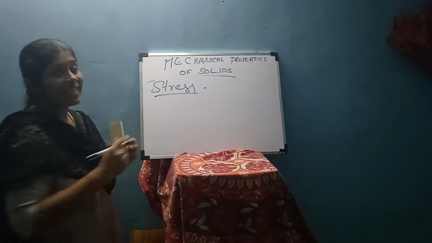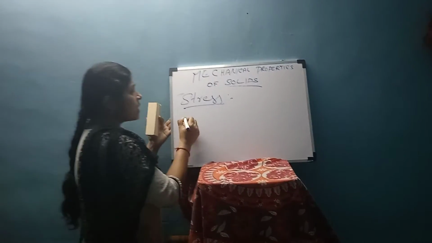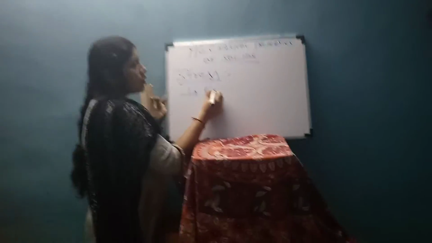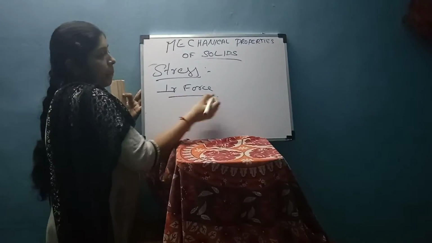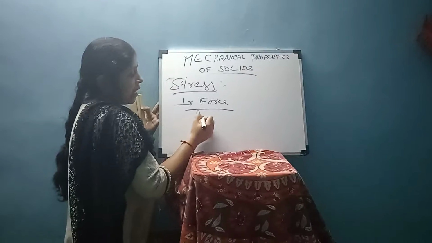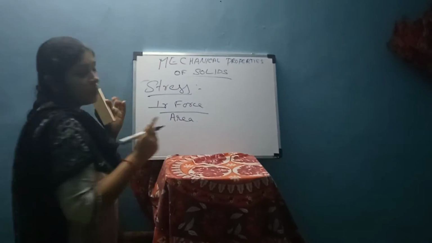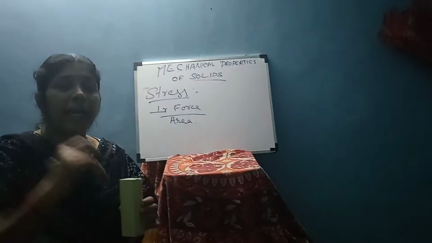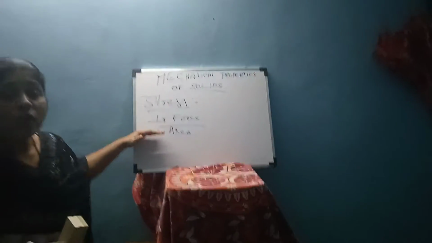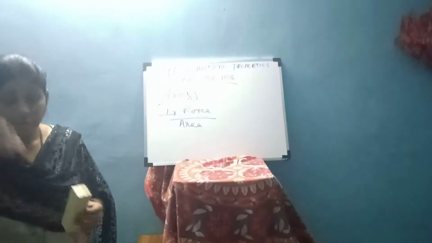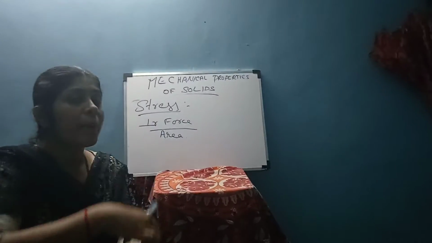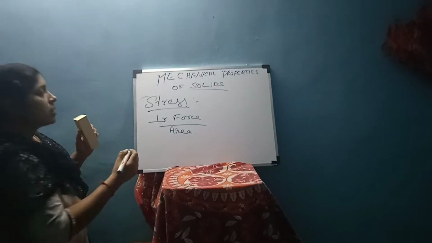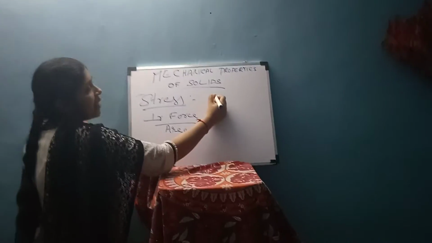Next we will discuss stress. What do you mean by stress? Stress is the perpendicular force acting per unit area. Stress is a vector quantity.